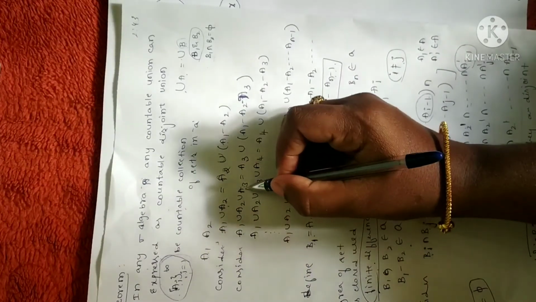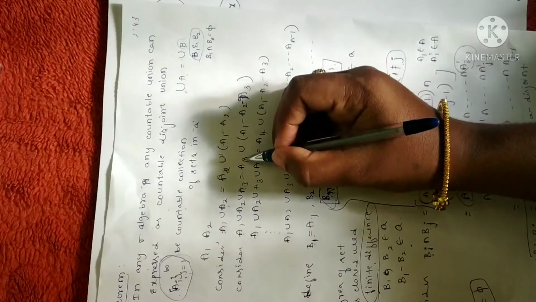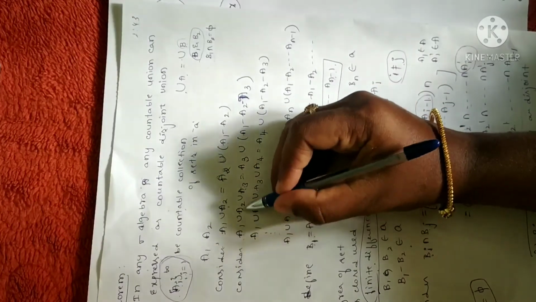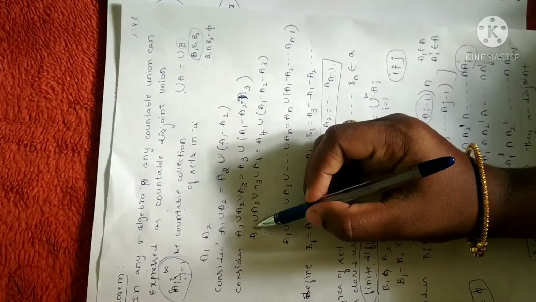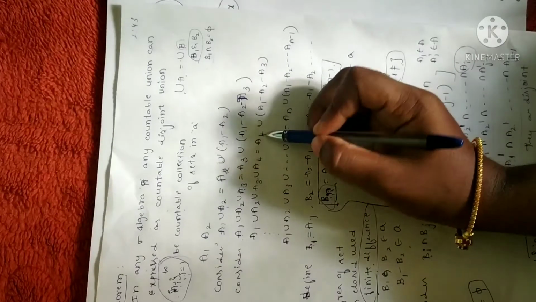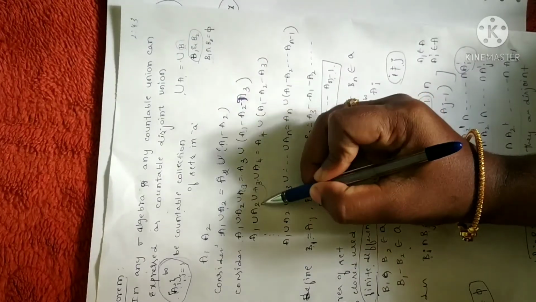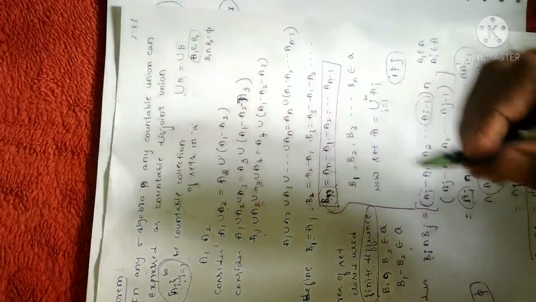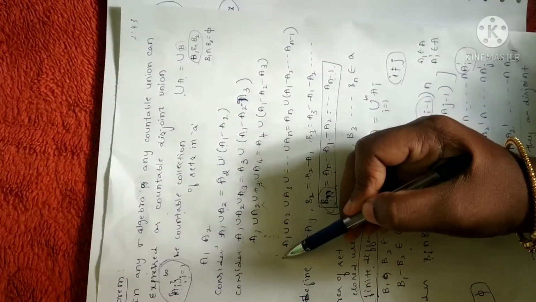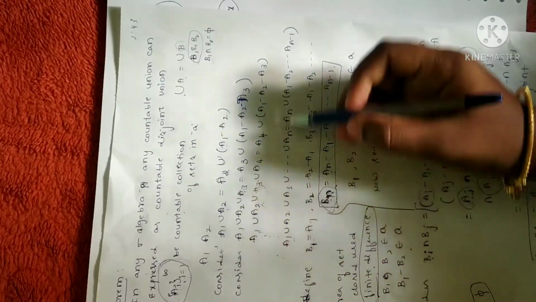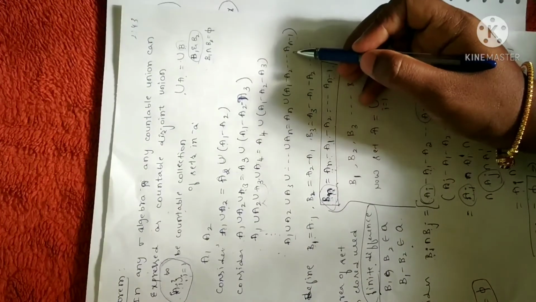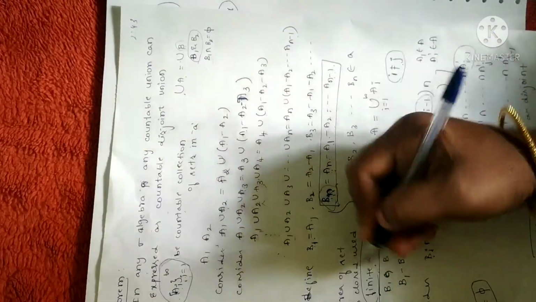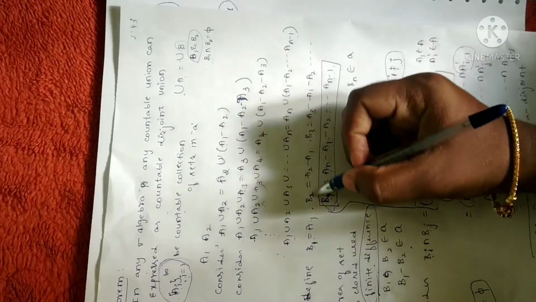Similarly, if I take the union of three sets, that will be equal to A3 union the difference of the remaining two sets. Similarly, if I take four sets, the last set you keep as it is, and for the remaining you take the difference sets. When I continue this process, I will get n minus 1 sets, a union of differences of n minus 1 sets. Now, let us take that difference set as B.